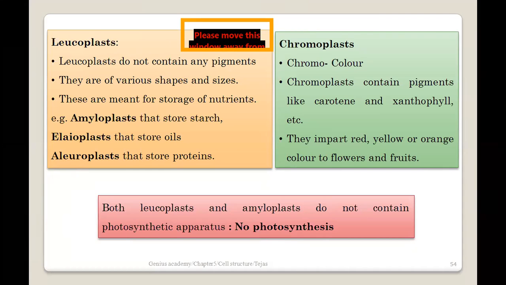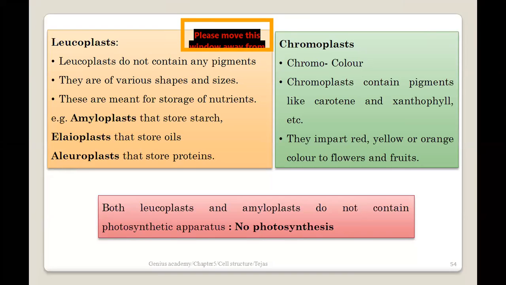Okay, I hope you understood what leucoplasts are and their function. Then comes the chromoplast, or the second important type of the typical plastids. So the word chromo means color. So the plastids or the organelles which store colors. So these are the organelles or the plastids which are actually involved in the storage of different kinds of pigments.